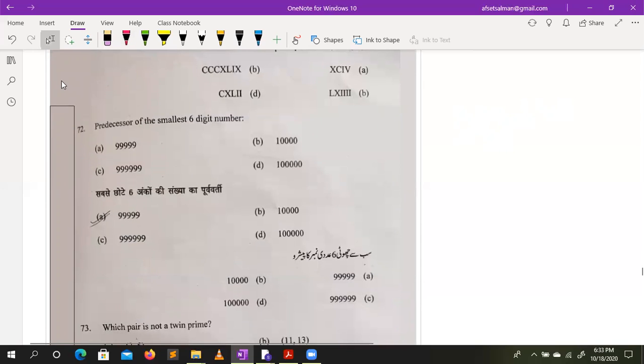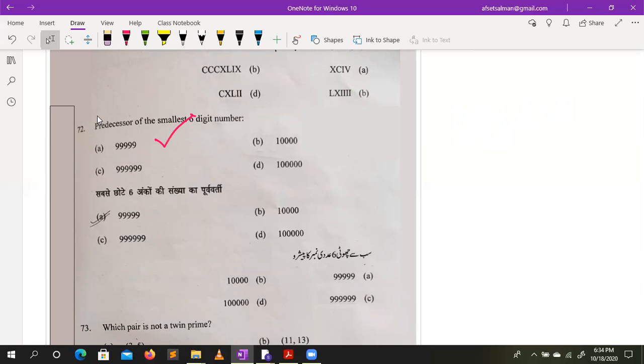Percentage of a smallest 6 digit. Always remember 6 digit is smallest. That means that is 1 5 times 0, and predecessor less than 1. That would be always 1 digit less with 9. If it would be 8 digit, then 7 times 9. Here 6 digit, then 5 times 9.